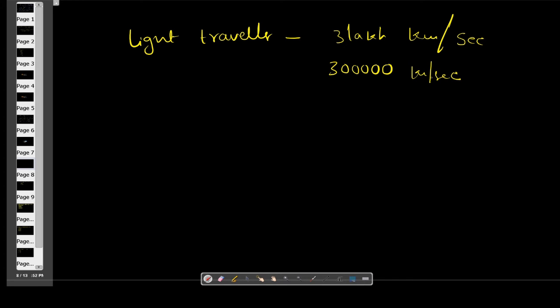Even with this speed, the light of the Sun takes about 8 minutes to reach Earth. Okay, 8 minutes to reach the Earth. These are very important points about the Earth.